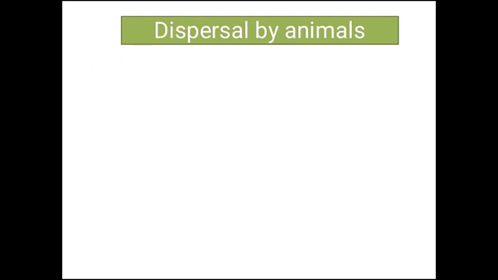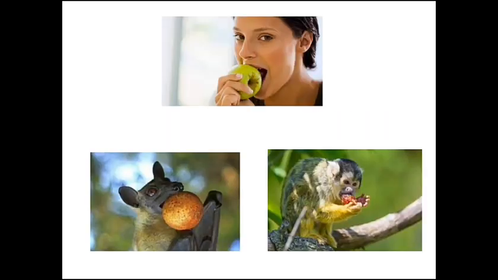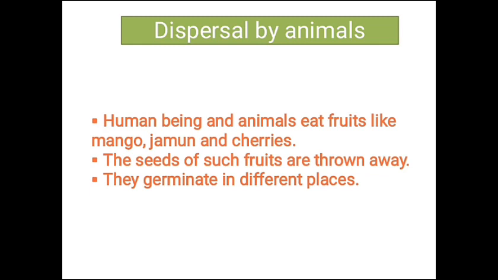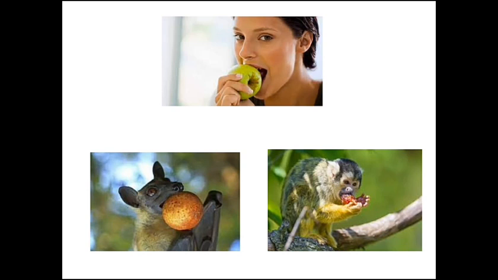Children, we all love to eat fruits like mango, orange, jamun, cherries, etc. And then what do we do with the seeds? Yes, the seeds are thrown either in the dustbin or outside here and there. So, whenever the seeds get favorable conditions, they will germinate. So here in this picture, you can see that when the fruits are eaten by human beings or animals, seeds are thrown away from the parent plant. So animals and humans act as agents of seed dispersal.